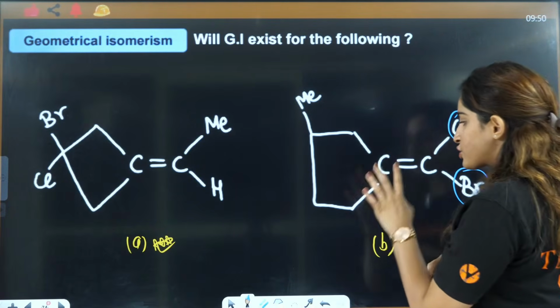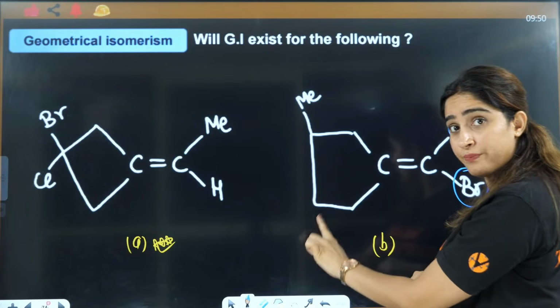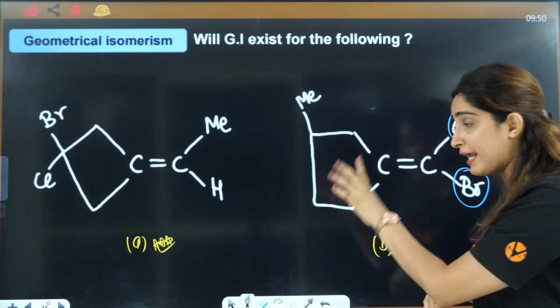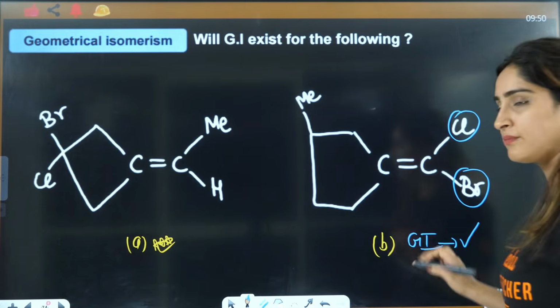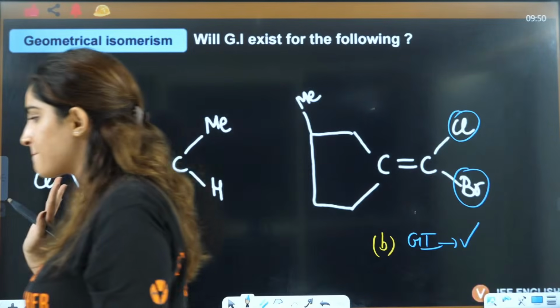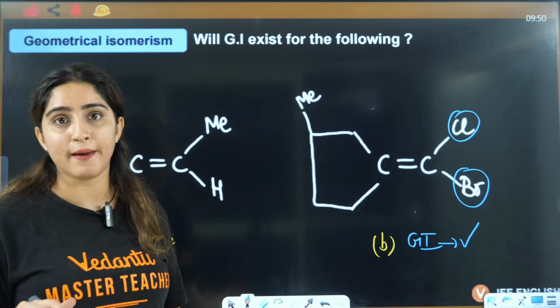Here it is CH2, CH2. Here it is CH methyl, here it is only CH2. That means the environment is different. Environment different means it is going to show GI, right?